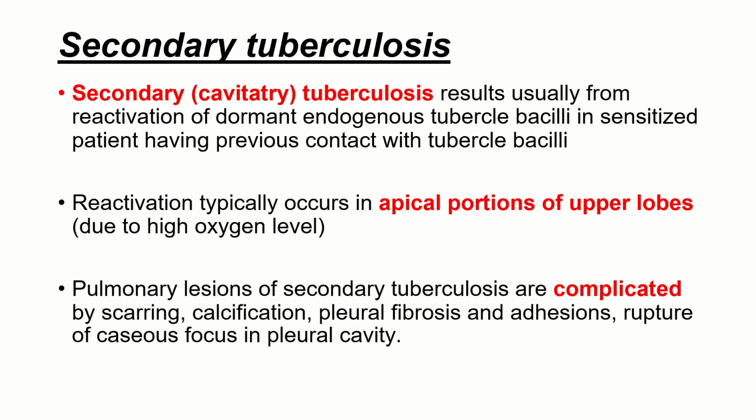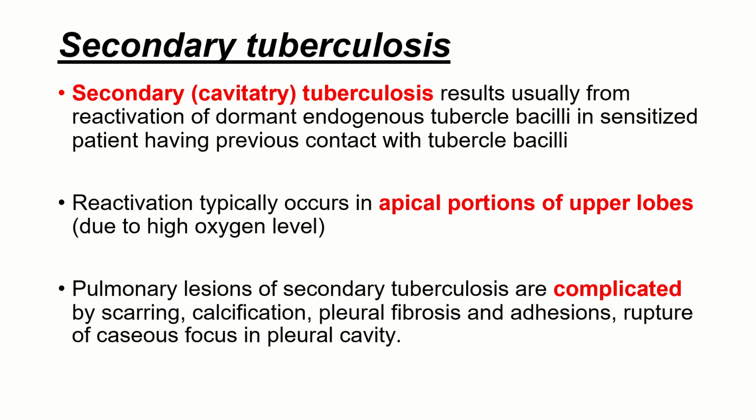Next category is secondary tuberculosis. Secondary tuberculosis, as I told, is also called cavitatory tuberculosis. It results usually from reactivation of dormant endogenous tubercle bacilli. So the patient has already had either a subclinical or clinical TB infection, then this bacteria got dormant and again reactivated because of any reason, most probably because of low immunity. So when there is reactivation, it will lead to secondary TB.